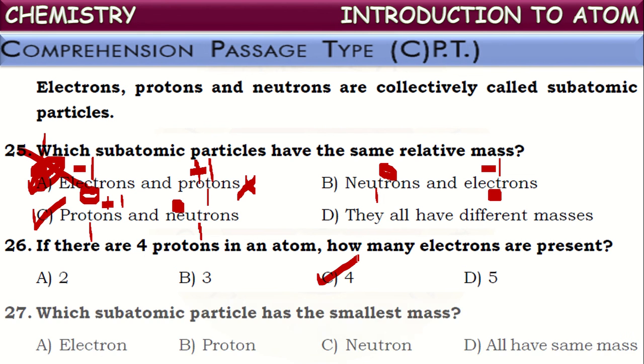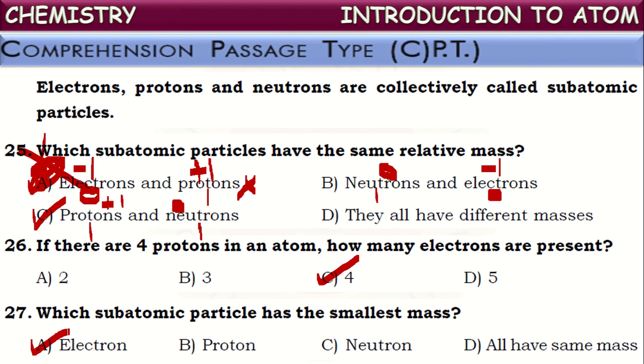Okay, next question. Which subatomic particle has the smallest mass? Among the 3 fundamental particles or subatomic particles, electrons, protons and neutrons, the particle with the smallest mass is the electron. Electron's mass is 9.11 into 10 to the power of -28 grams.